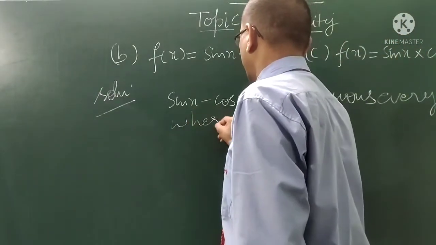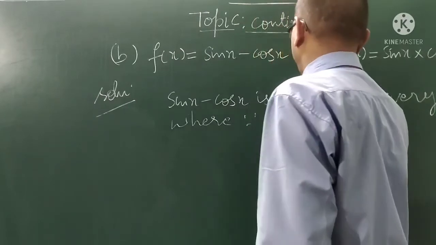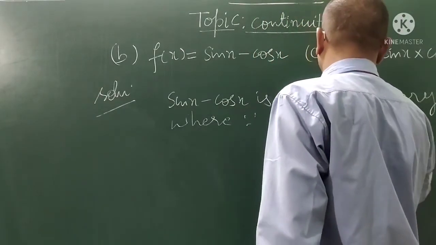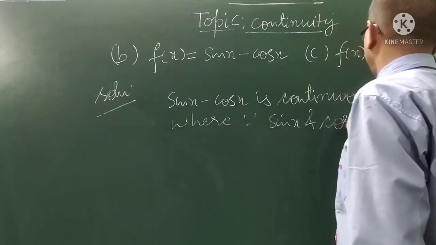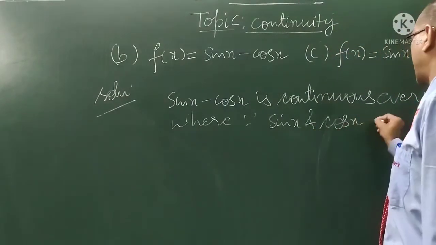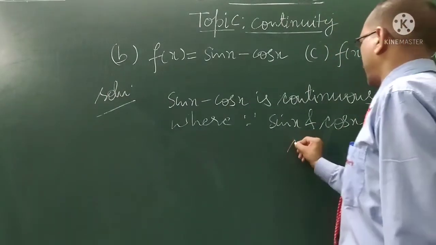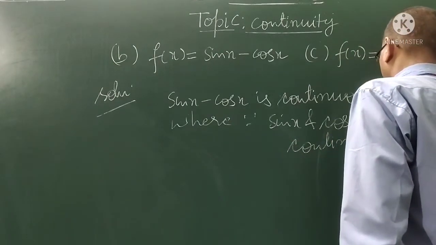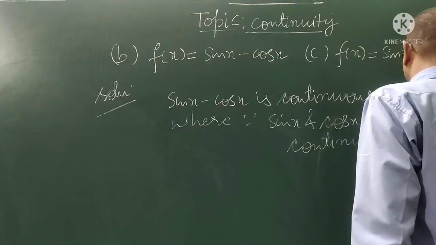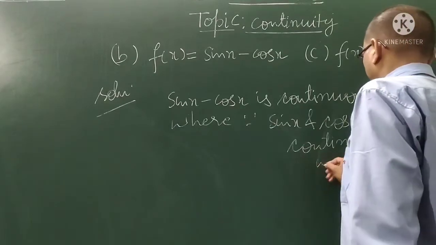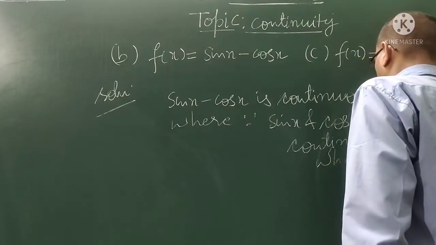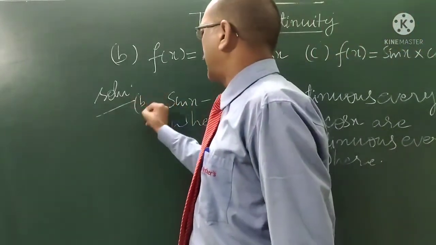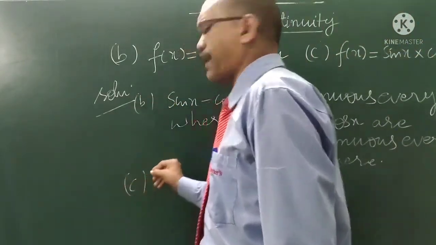Since the sine function and cosine function, sin x and cos x, are continuous everywhere. Similarly, we will write the solution for the C part.